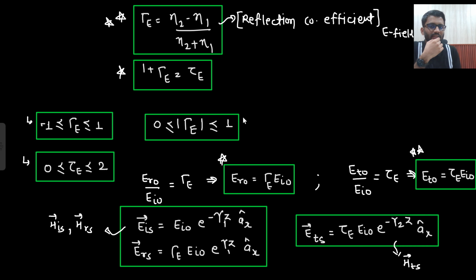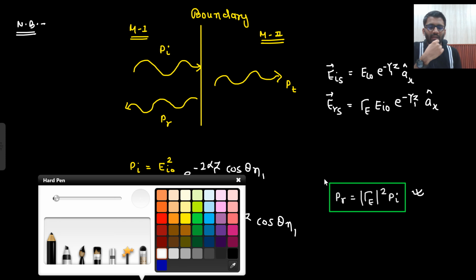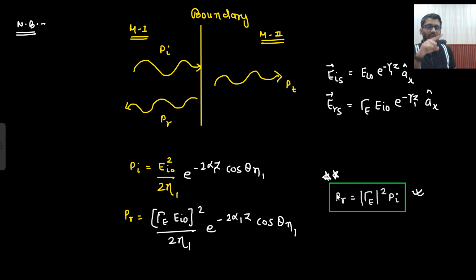Gamma E is eta 2 minus eta 1 divided by eta 2 plus eta 1. This is your gamma E. This could be complex, no? If you remember, eta has some angle, theta eta 2. So this could be complex, so that's why I am writing down the magnitude. So this is the formula you need to remember. Can you keep this in mind? That your reflected wave will have the power multiplied by the magnitude of gamma E squared.